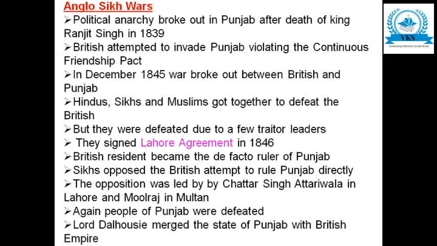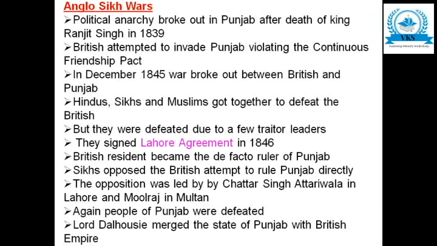this agreement. In December 1845, war broke out between the British and Punjab. Continuous war started to happen. So when this external attack was coming from the British side, what happened in Punjab? Hindus, Sikhs and Muslims got together. They united in Punjab to defeat the British. But they were finally defeated due to a few traitor leaders. That is, some leaders among themselves cheated. That is why they were defeated and the British won.